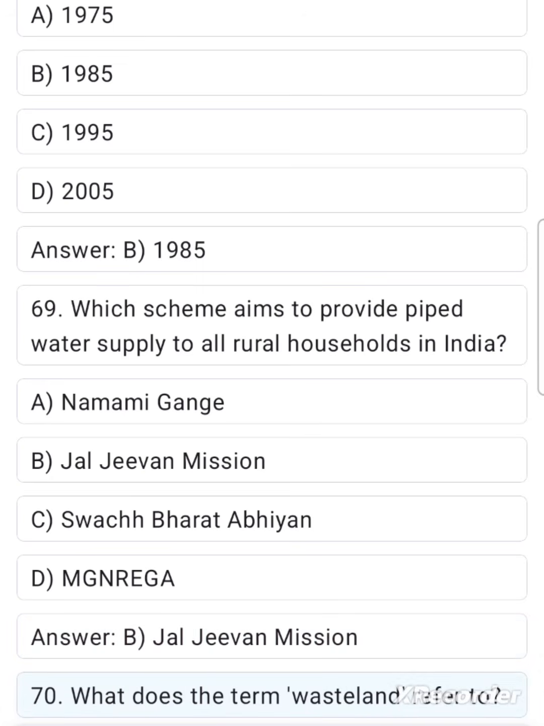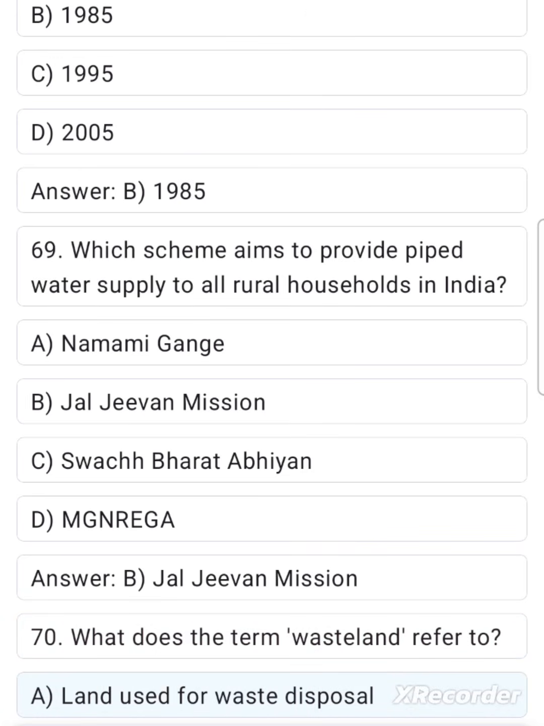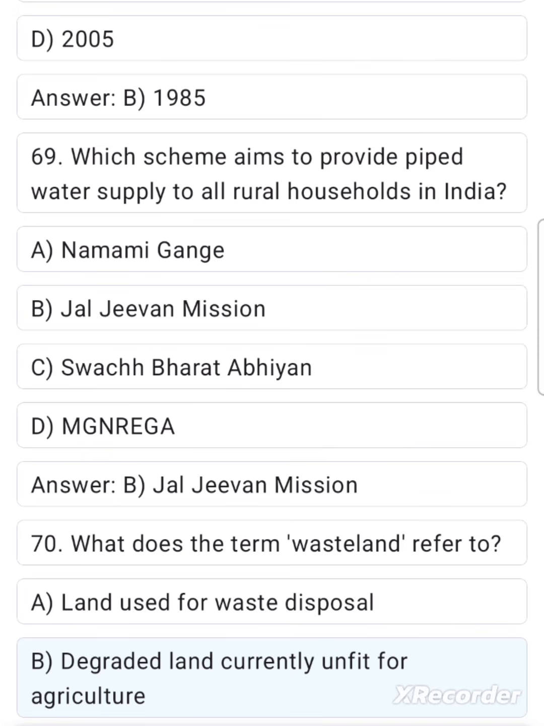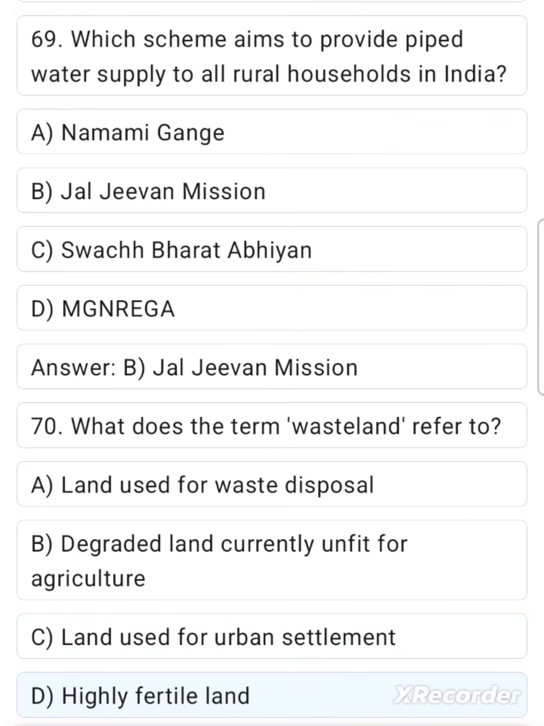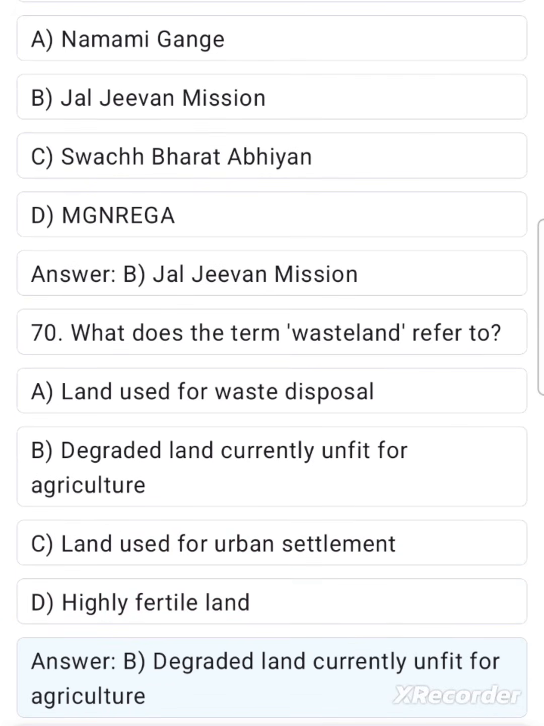70. What does the term wasteland refer to? A. Land used for waste disposal. B. Degraded land currently unfit for agriculture. C. Land used for urban settlement. D. Highly fertile land. Answer B. Degraded land currently unfit for agriculture.